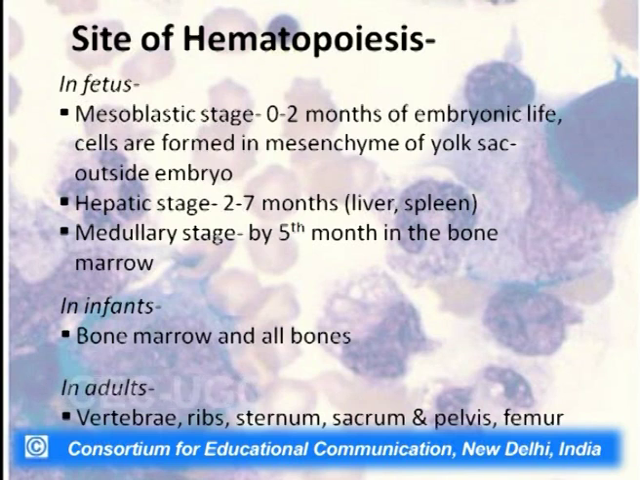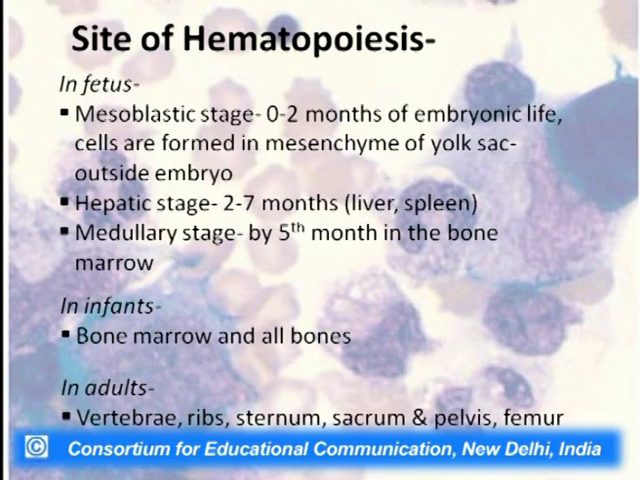Now, the site of hematopoiesis, as I just discussed, in the fetus, the entire hematopoiesis can be divided into three major stages. One is called the mesoblastic stage, which lasts from 0 to 2 months of the embryonic life. Here the blood cells are formed in the mesenchyme of the yolk sac, which is outside the embryo. So, the entire process of hematopoiesis is taking place outside the embryo.